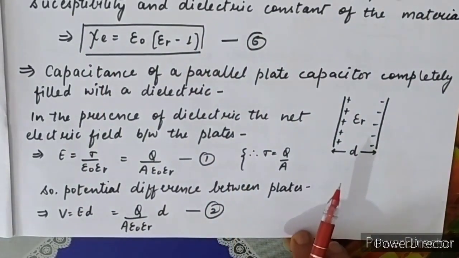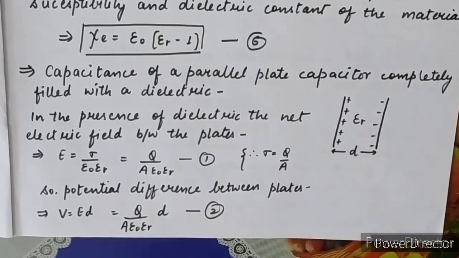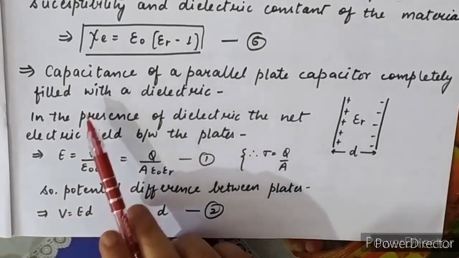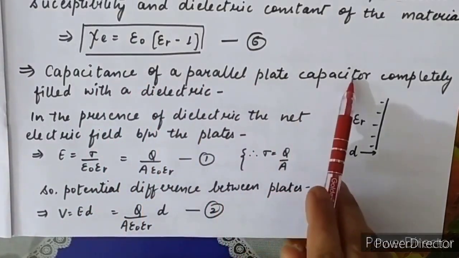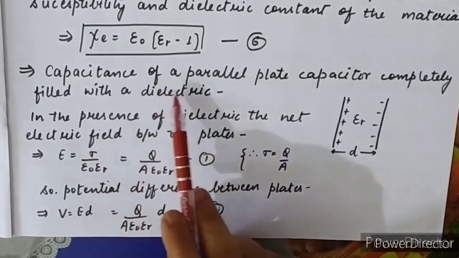Now, this is the effect we have discussed. If the dielectric medium is filled between the plates of the capacitor, then what is the value of the capacitance? So our next derivation is the capacitance of a parallel plate capacitor completely filled with the dielectric medium.